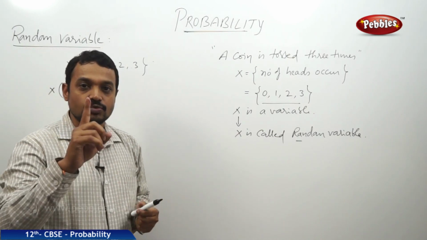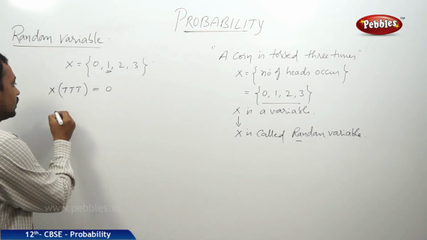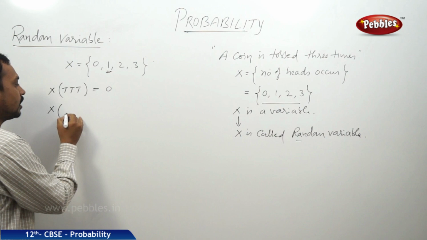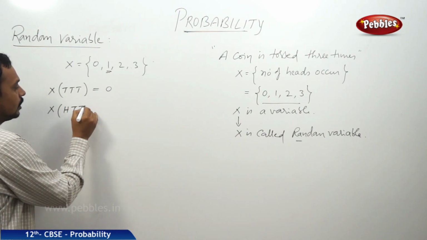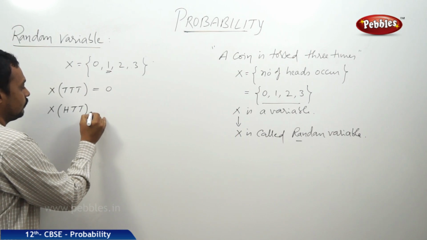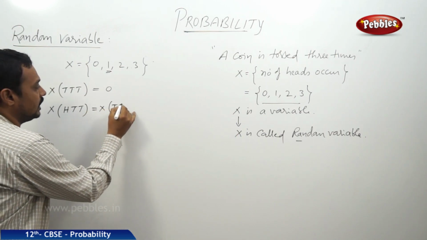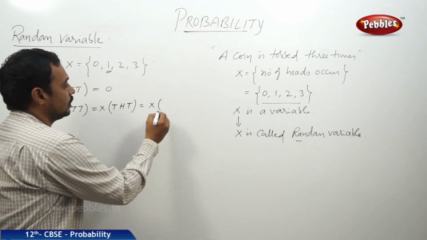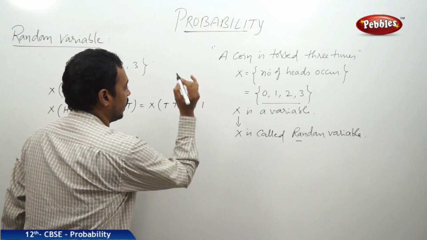That means there exists only one head when a coin is tossed 3 times. Therefore, the possible cases are one head and two tails: x of HTT, x of THT, x of TTH, all are equal to 1.